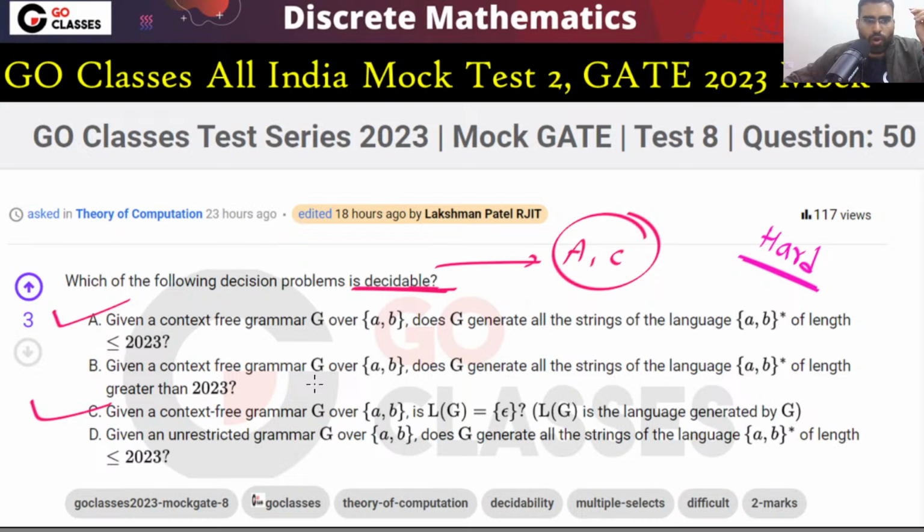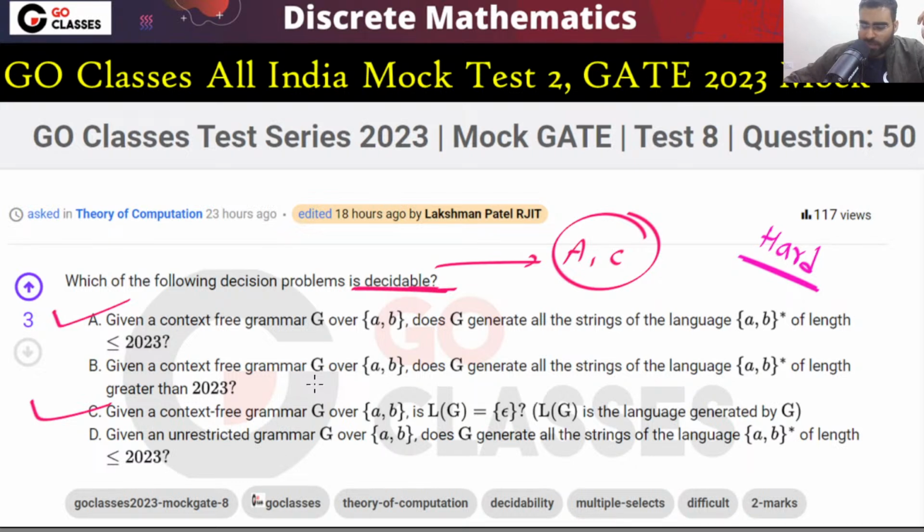Now option A is a very easy question. Option A is decidable. You can check for every string, and you need to check only a finite number of strings. Option A is decidable because the input is a context-free grammar, so you can convert this context-free grammar to Chomsky normal form, and then you can check for all the strings. So very simple, this is decidable.